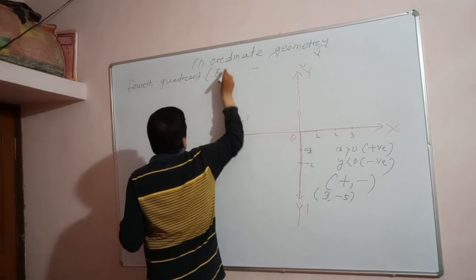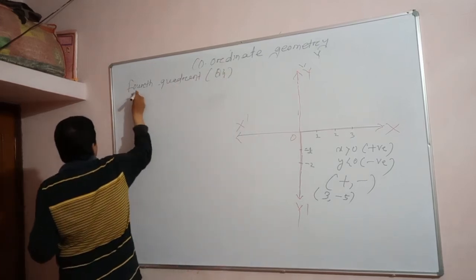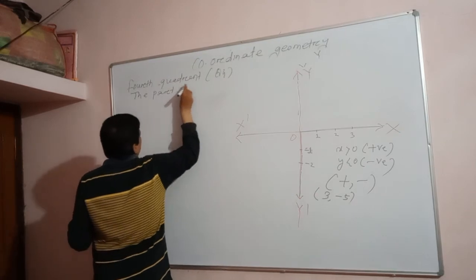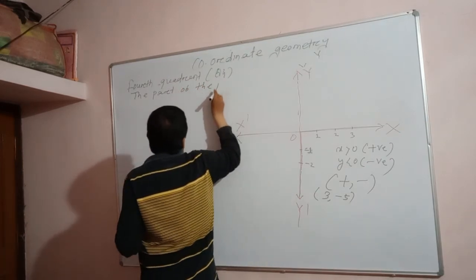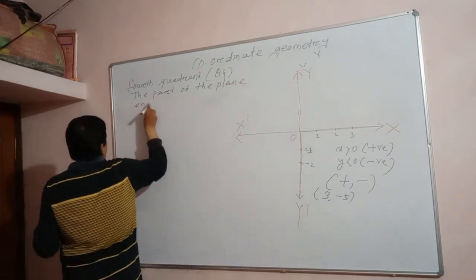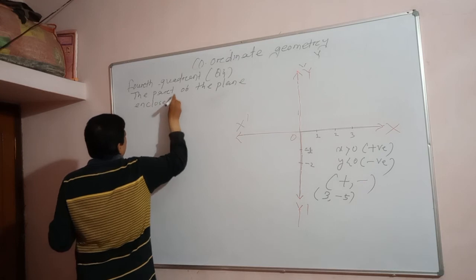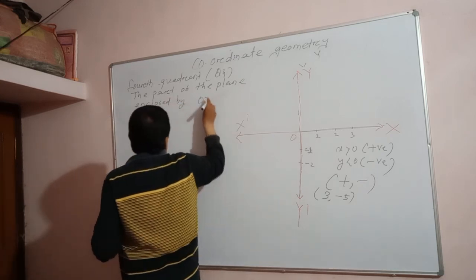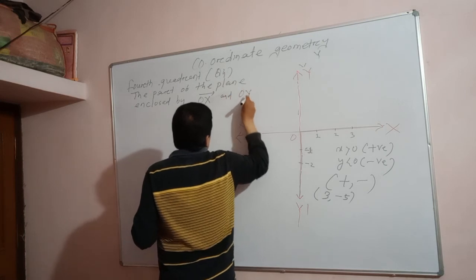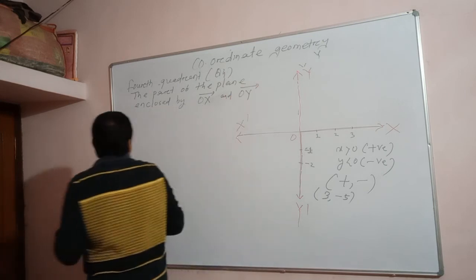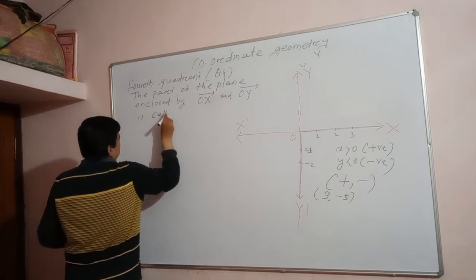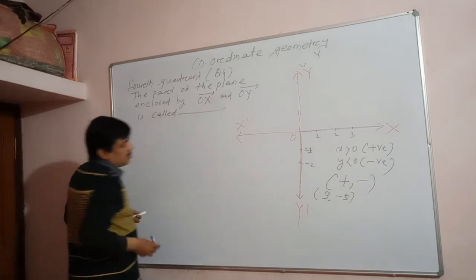Or Q4, the part of the plane enclosed by the OX ray and OY dash ray is called the fourth quadrant.